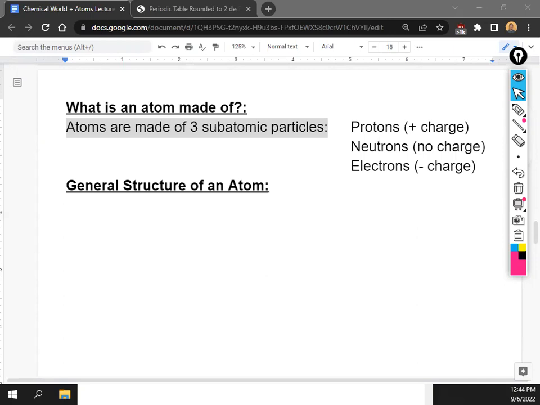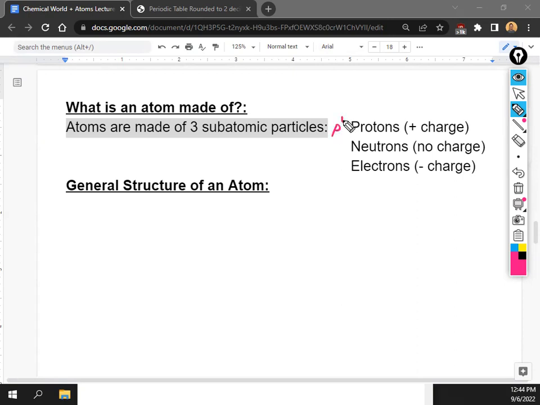Okay, so atoms are made out of 3 subatomic particles. And those 3 subatomic particles are named right here: protons, neutrons, and electrons. Now, I personally don't like writing a lot, and I'm sure you guys don't either. So instead of writing the full name, you can just write the symbol for these, okay?